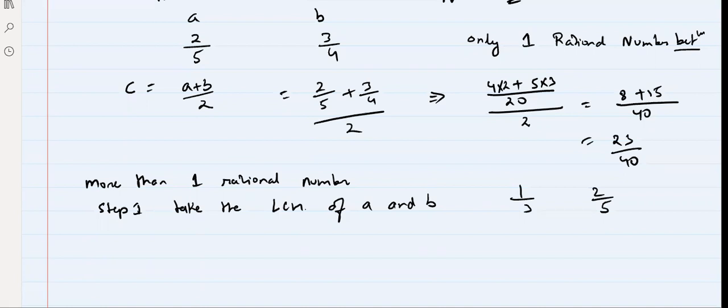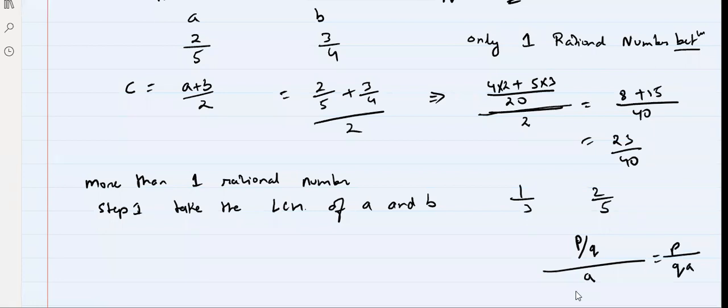2 won't go up. 2 is in the denominator. 2 will go down because this is the main fraction. I'll just show you this also. P by Q divided by A is equal to P by QA.